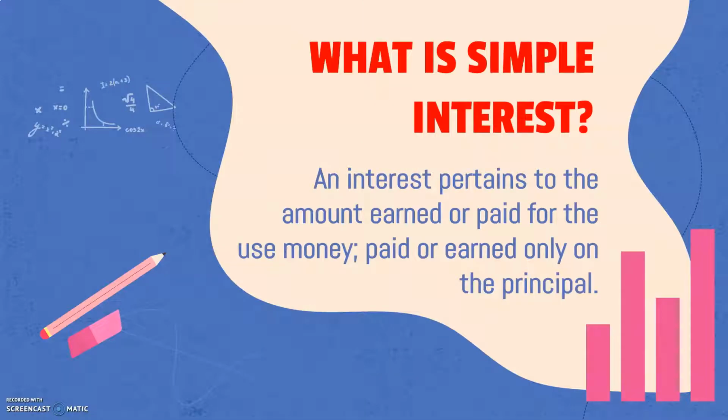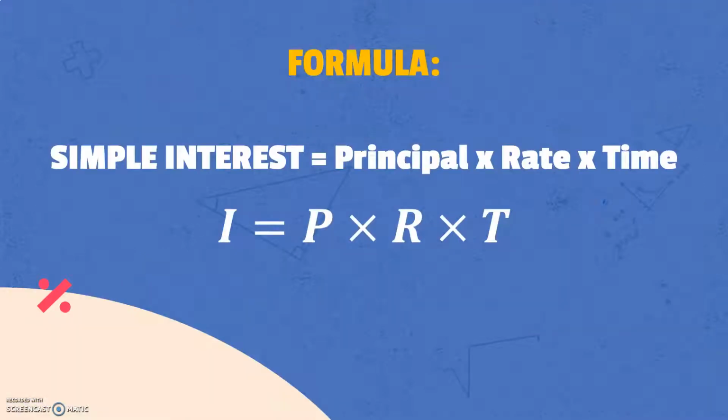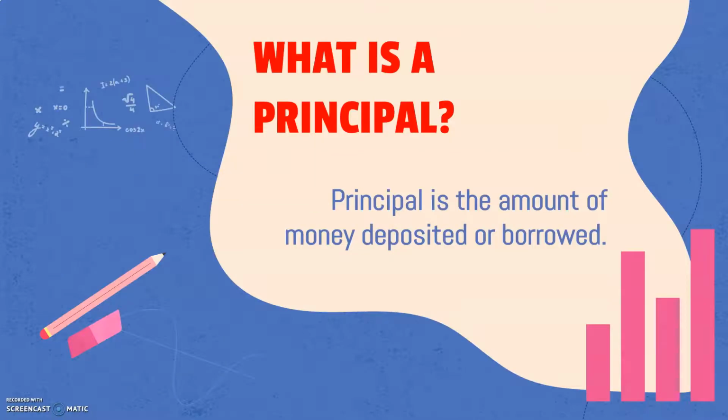First, what is simple interest? It is the amount earned or paid for the use of money, paid or earned only on the principal. Now, for us to solve for simple interest, we simply multiply the principal times the rate times time.